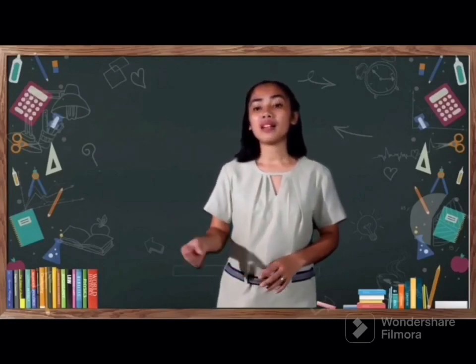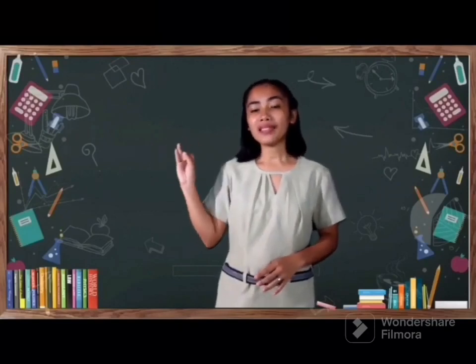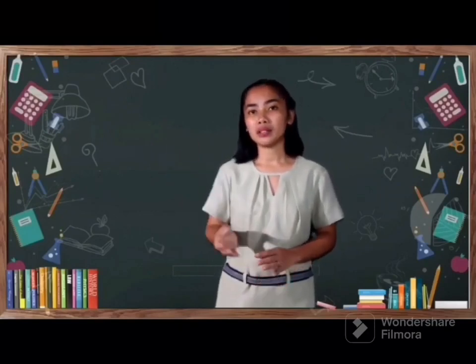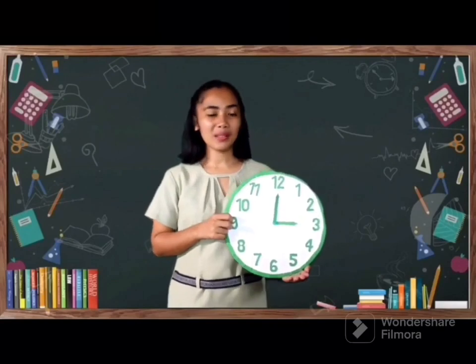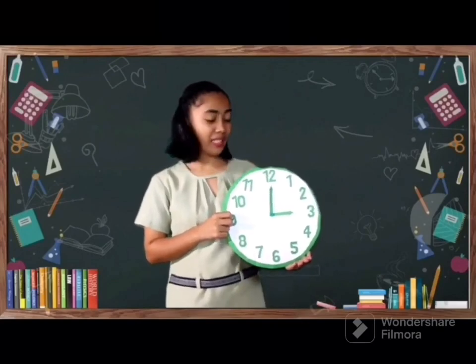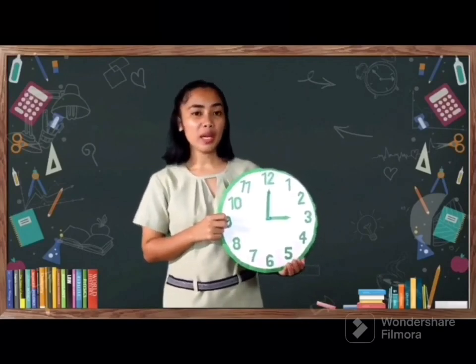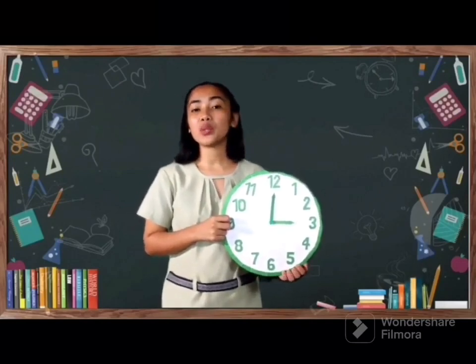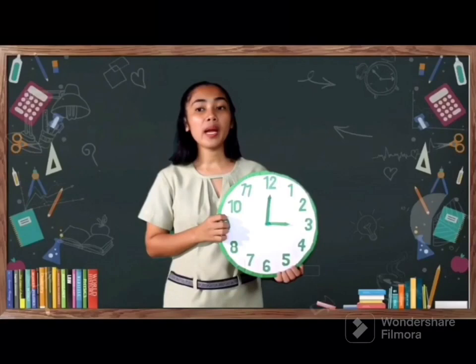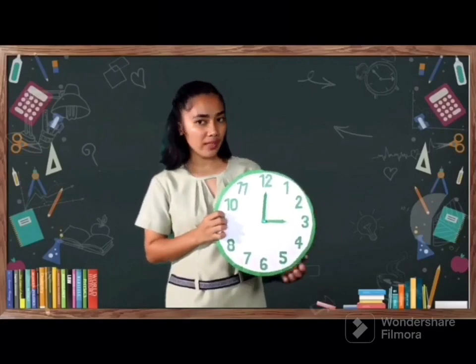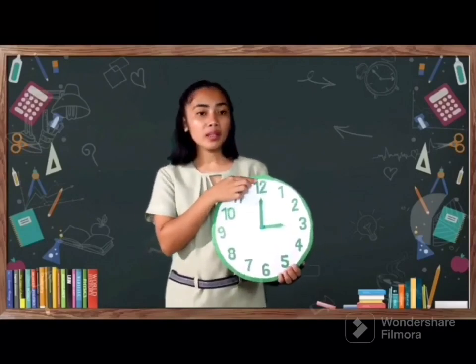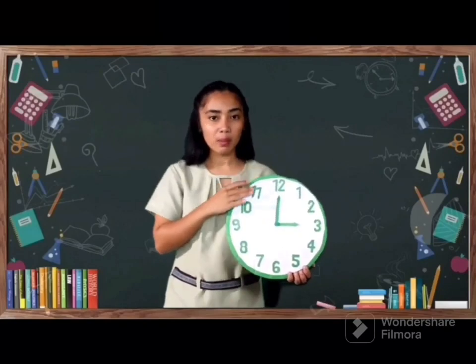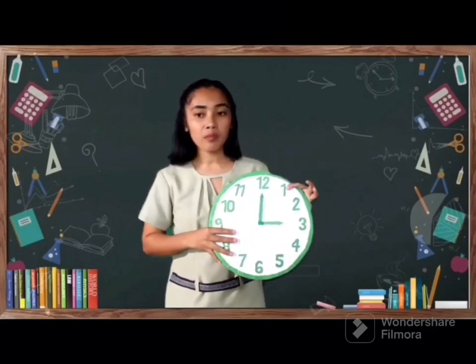The 3 types of angles are acute angles, right angle, and obtuse angles. So how about this one? What time is it? Yes, it is 3 o'clock. What is the measure? How do we get the measure in a clock without using a protractor? Yes, we are only doing a division process wherein we will divide 360 by 12, which equals 30.